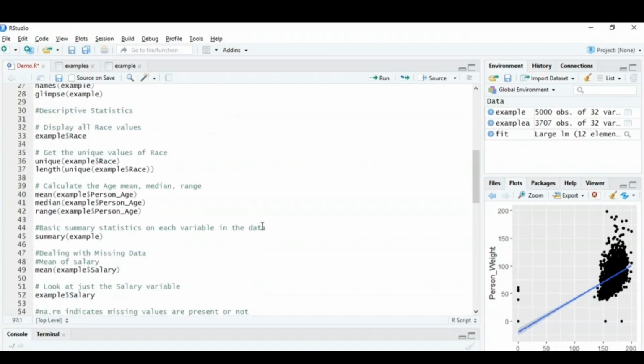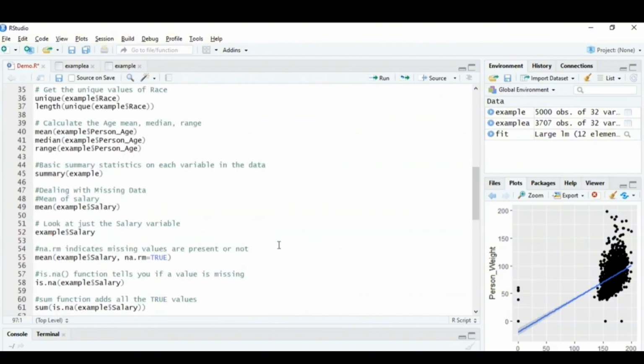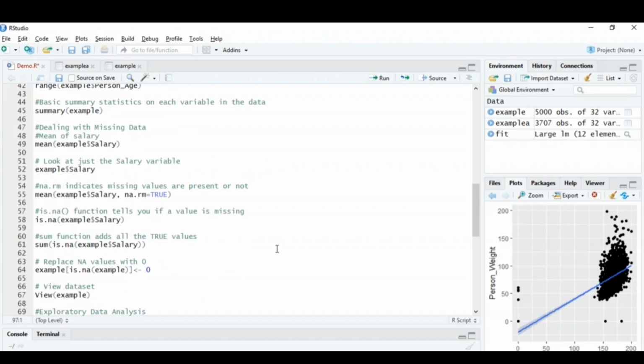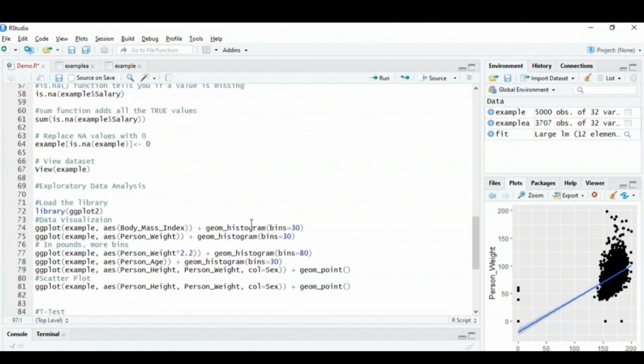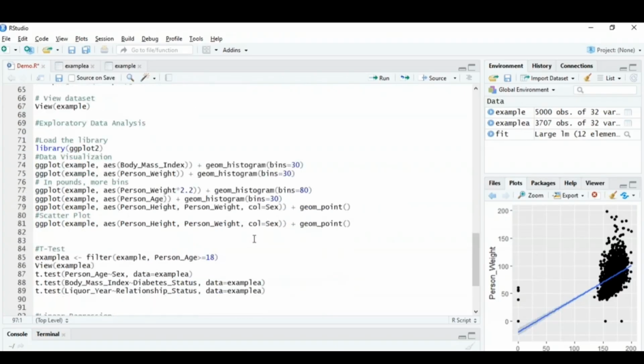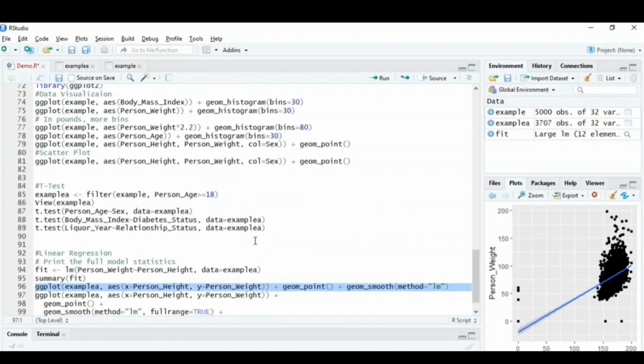After that, I also told you how you can deal with missing data, by using the na.rm parameter and the is.na function. Finally, you can replace all the NA values with 0, but only for those columns with the data type int. Then we performed exploratory data analysis, where we performed visualizations between various columns and understood the relations between them. And then we finally performed a t-test to answer a few questions and performed linear regression, which is basically a machine learning model, right?